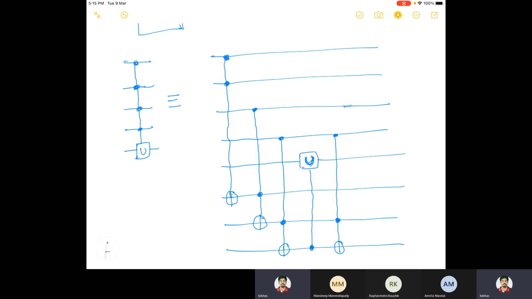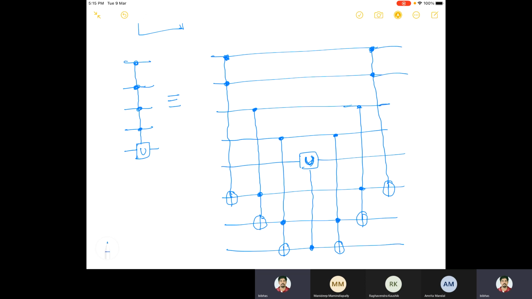Then I will have this control. So it is Toffoli, and then I have to go down here. I have this thing, and then I have one more Toffoli here, and then I have to go down here.